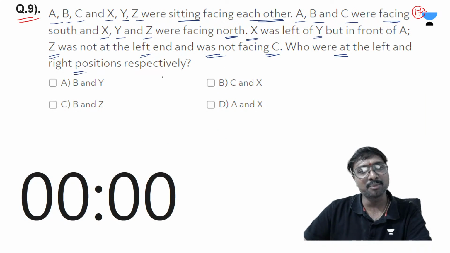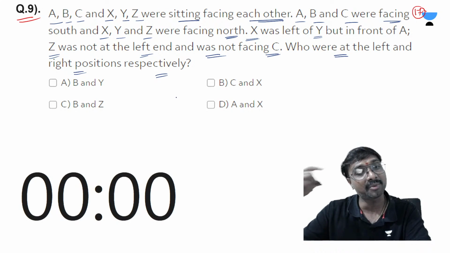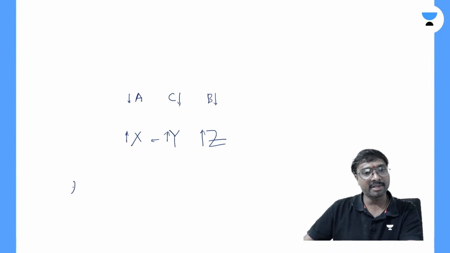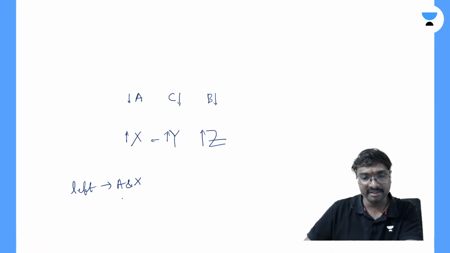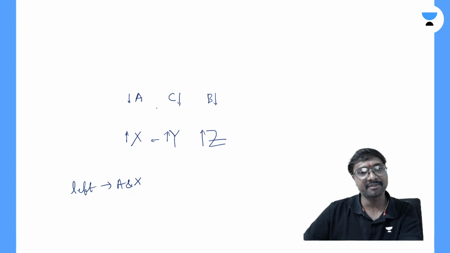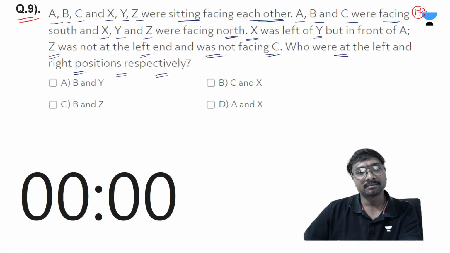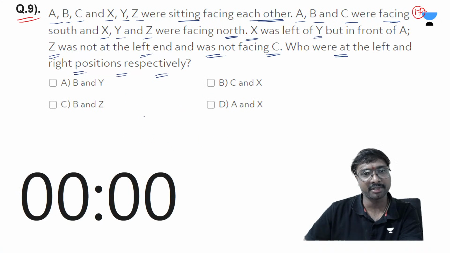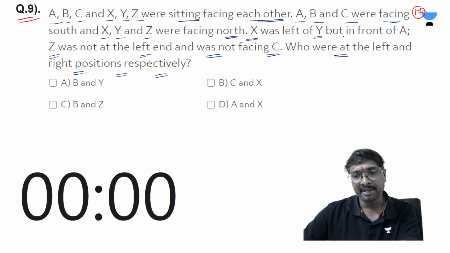Who were at the left and right positions respectively? If you just observe, the left positions are A and X. What are the right positions?